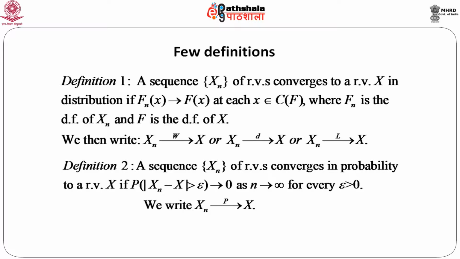So, these are the two definitions, two notions of convergence. One is convergence in distribution, which is related to the distribution function of the random variable, and the other is convergence in probability, which relates to the probability defined using the random variables or the sequence of random variables. Now, the question is whether there exists any relation between these two. The answer is fortunately yes, and it can be shown, we will discuss this later, that if X n converges to X in probability, this will always imply that X n converges in distribution to X as n goes to infinity.